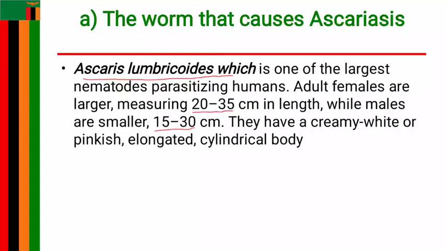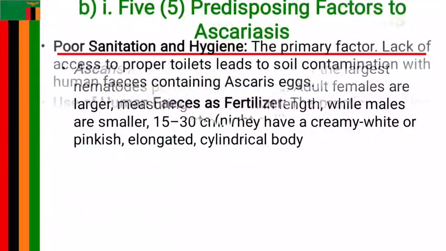And of course, the other characteristic the Ascaris lumbricoides has is that it has a creamy white or pinkish elongated cylindrical body. So the question was for 5 marks, so it's not just listing the cause, but also attach the characteristic of this same worm, like in this particular case.